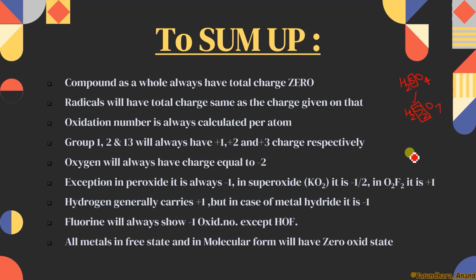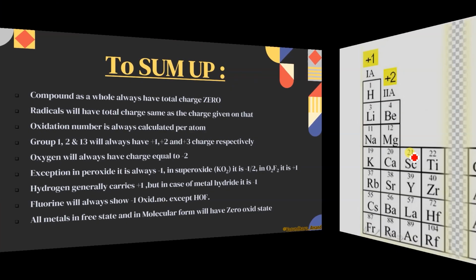Okay, now all the elements in free state and in molecular form will have 0 oxidation state. सब यहाँ पे क्या होंगे? They will show 0 oxidation state. Free state कहो या molecular form like Cl2, O2, O3, P4, S8, N2, like this. Or metals like sodium if it is in free state, aluminium, calcium, cesium, mercury, like this.